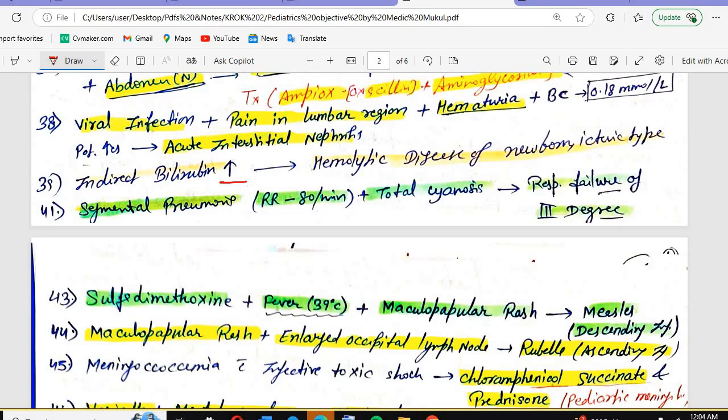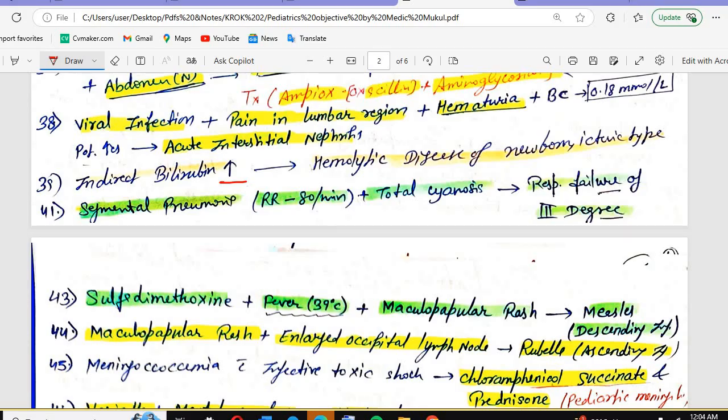Hepatic jaundice has a mixed conjugated and unconjugated. If you have obstructive jaundice or post-hepatic jaundice, conjugated bilirubin will be high, or direct bilirubin. Conjugated or direct are the same; indirect or unconjugated are the same.